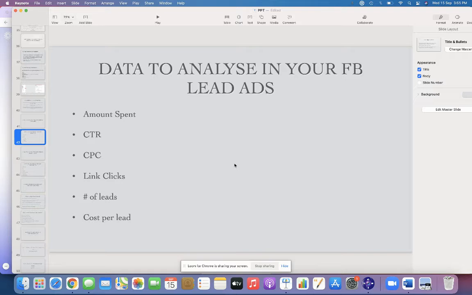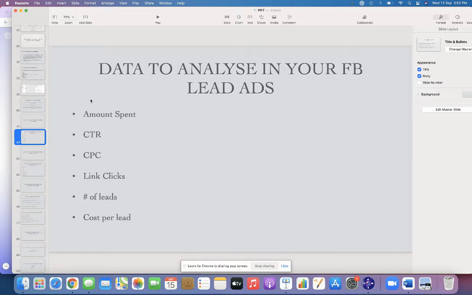The cost per lead and the total amount spent will be a little bit high, but as you run the campaign, the cost per lead and the total cost will gradually reduce. The clicks will be high and your cost per lead will gradually reduce. So you need not panic if you get 500 rupees per lead on the first campaign, and say that I'm not going to run any more Facebook ads because my cost per lead was really high. I'm just saying it to you, suppose you're running it for the first time.